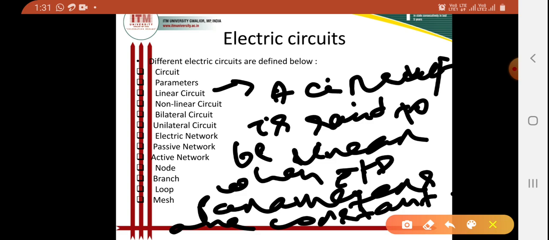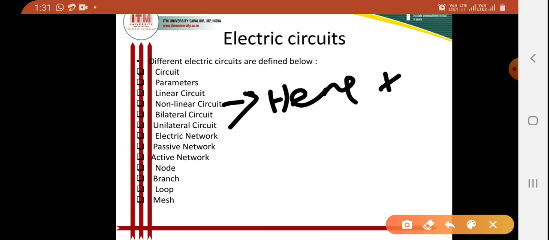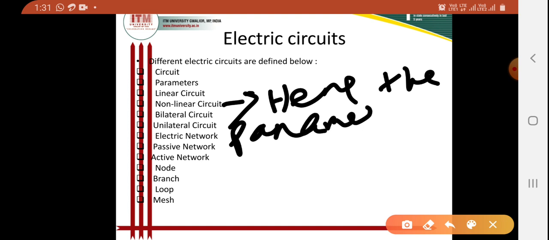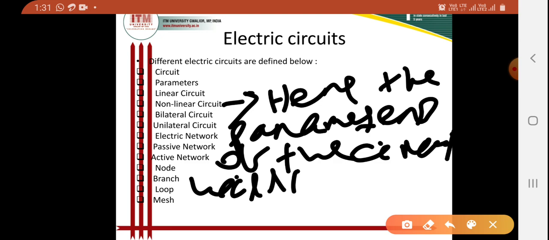Then coming to non-linear circuit, okay, I am talking about now non-linear circuit. So when I am talking about non-linear circuit, it is the circuit whose parameters will be changed with respect to voltage and current.